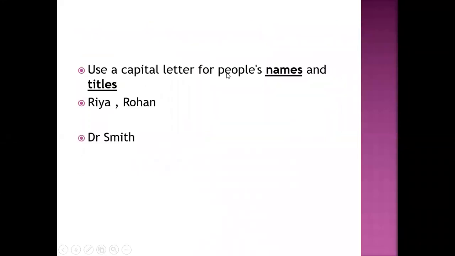We also use capital letters for people's names and titles. Titles are like Mr. and Doctor. You have already read the lesson, The Ant and the Grasshopper. In that lesson, we have Mr. Ant and Mr. Grasshopper. So there you will see Mr. Ant and Mr. Grasshopper. M is capital. Similarly, if we write Dr., Dr. stands for doctor. So here D will be capital. And I've already told you that the name of people, name of a boy or name of a girl, will always be in capital letters.